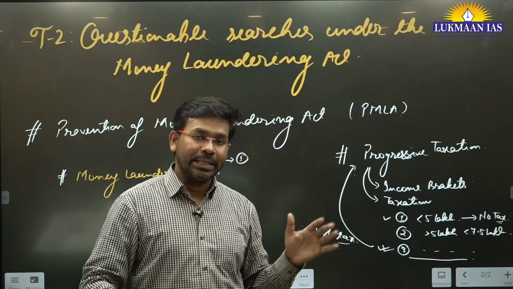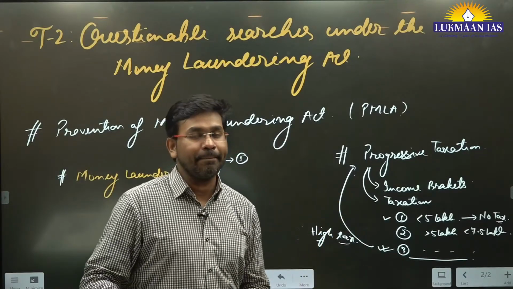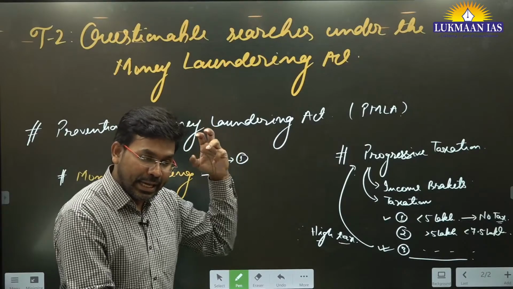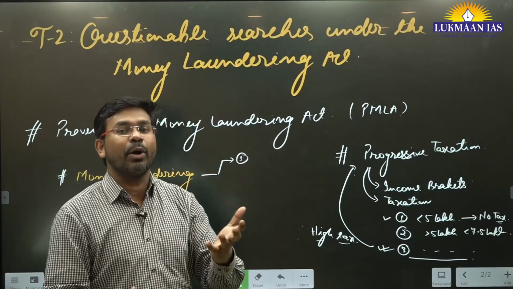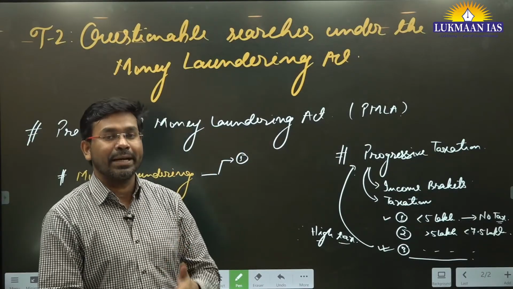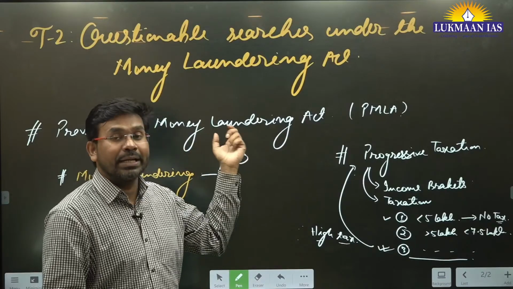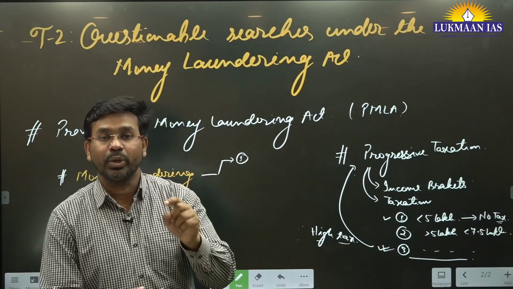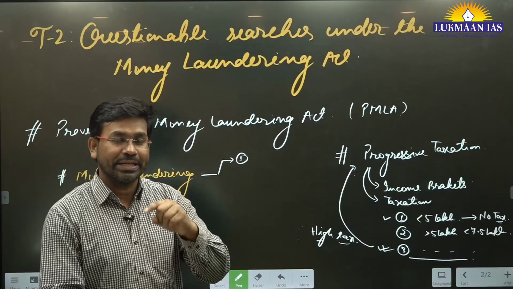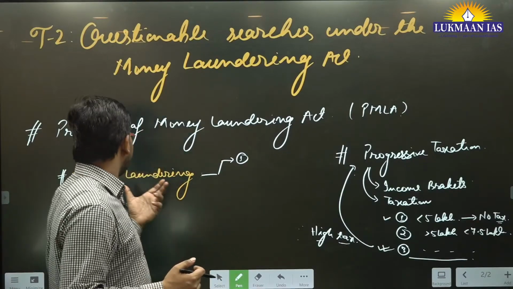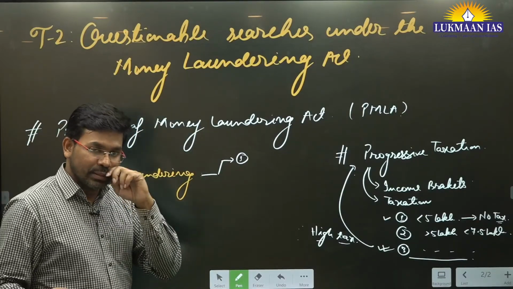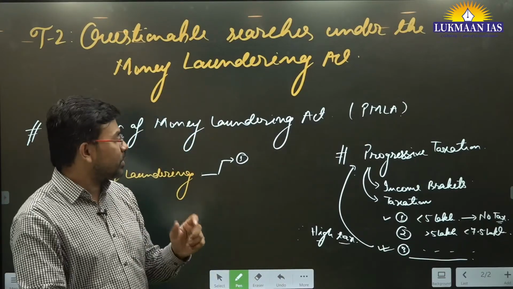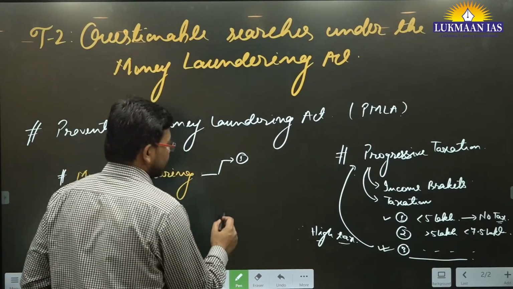If they keep that money, there can be search and seizure on them under the Prevention of Money Laundering Act. And if unaccounted money is found in his house, he may be arrested, because this act gives the authorities the authority to arrest that person and to investigate that person. So that's why money laundering involves not disclosing the sources of income. We are going to discuss it.